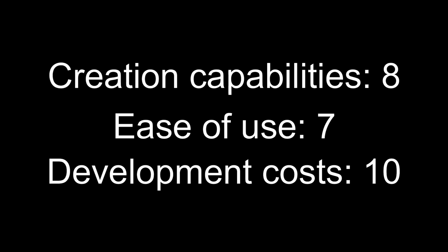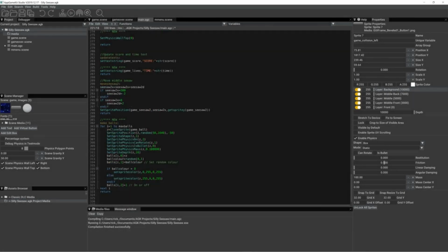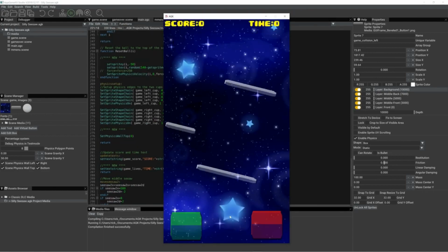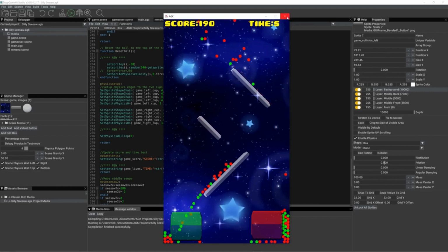Creation capabilities: 8. Ease of use: 7. Development costs: 10. AppGameKit. AppGameKit offers a high-level coding and programming tool designed to be beginner-friendly. It includes a wide range of resources such as sprites, sounds, images, and fonts, allowing users to create both 2D and 3D games. It primarily uses the BASIC programming language but also supports C++.